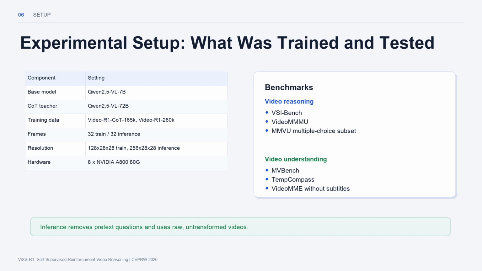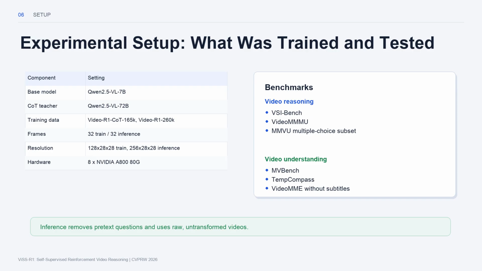For ViSS R1, the authors reprompt Qwen 2.5 VL 72 billion to construct transformation-aware chain of thought supervision, so the smaller model learns the new output format before reinforcement learning. Training uses mixed images and videos, with 6 transformation families in total.